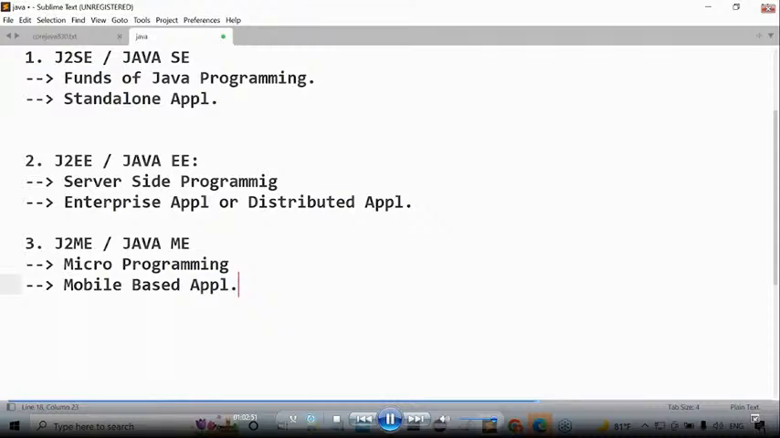Then after that, what is a mobile based application? If we design and execute any application on the basis of mobile hardware architecture, that application is what? Mobile based application.